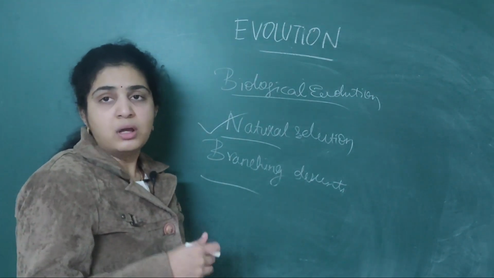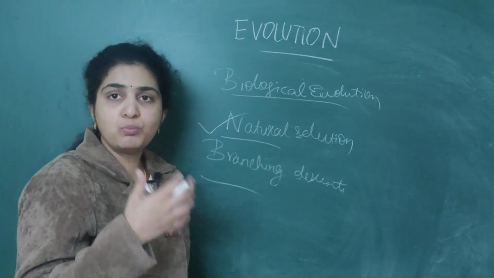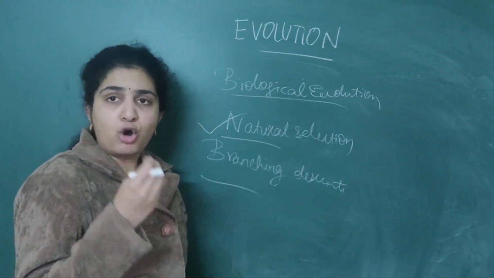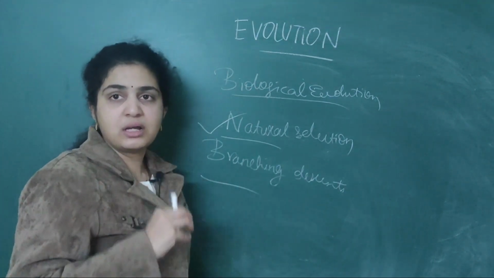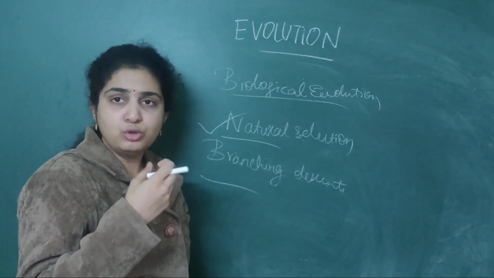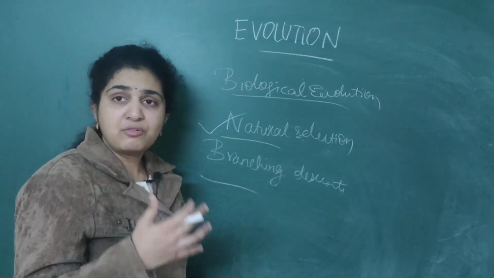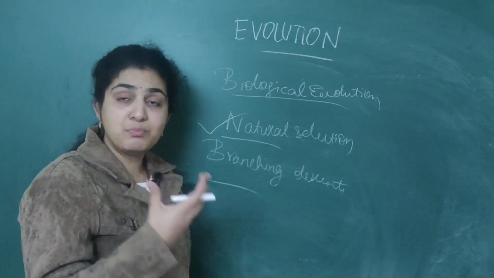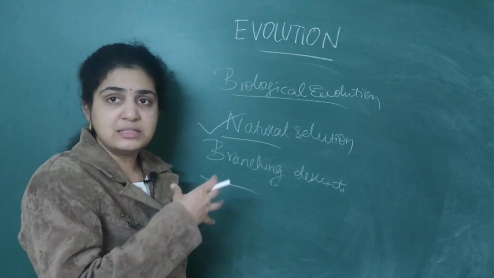How did he prove it? You all know that microbes usually divide into millions and millions. Normally, if a microbe or a fungus is put in a container, it will develop into numerous microbes within very few hours, but for fishes and all, it takes millions and millions of years.